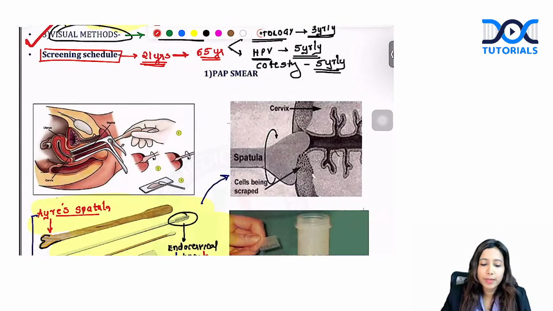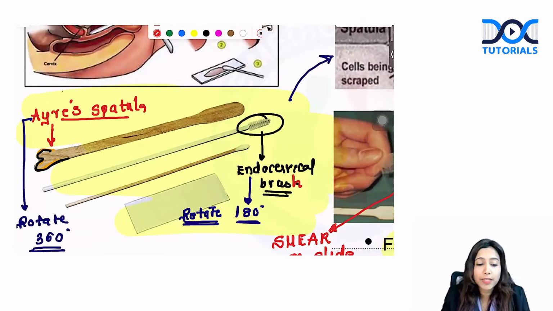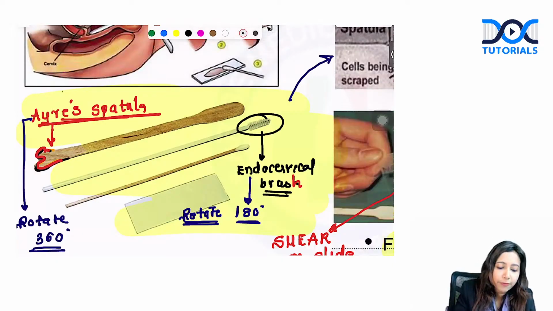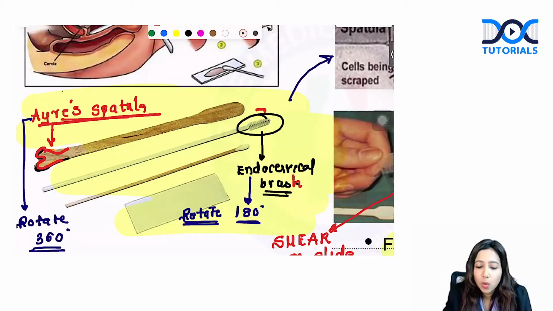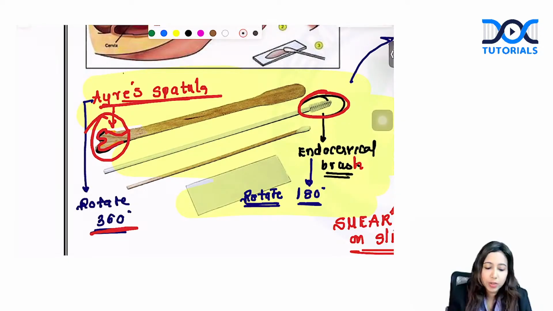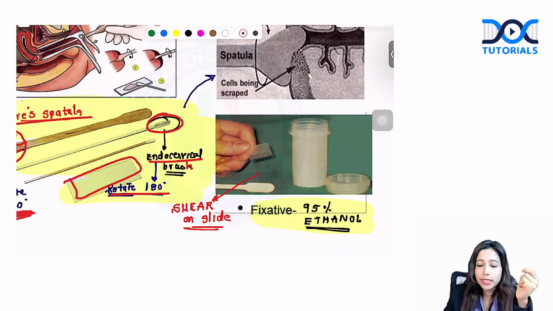Few more points about the pap smear. In pap smear, we use these instruments. Even this comes as image-based questions frequently. What you are appreciating over here, the one with the bifid tip, is the Ayre's spatula, whereas the second brush is the endocervical brush. You take the smear initially from the ectocervix with Ayre's spatula, rotating it through 360 degree. Then you take an inside smear from the endocervix through the endocervical brush, rotating it through 180 degree. You smear it, then you put it in the Coplin's jar.